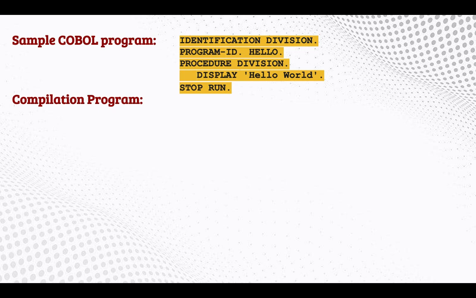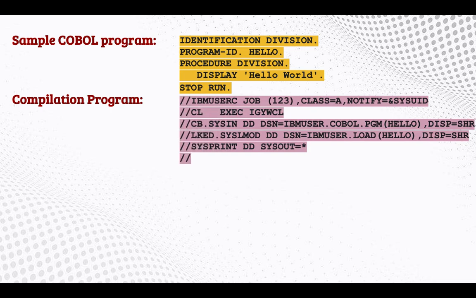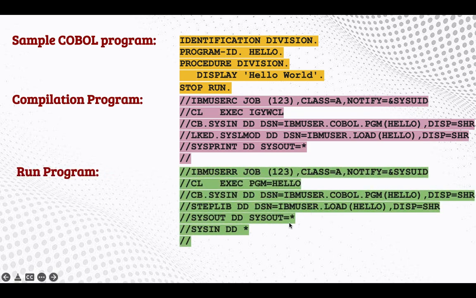Once we write the COBOL program, if you see here, this is just English language, like identification division, program ID hello, procedure division. Each word is formed with English words only. Once we write the COBOL program, we need to compile the program. By using this, we can compile the program, and in case of any errors, we can see them here. And at last, we need to run the program so that we can get the output. Here my sample program is just to display hello world, so I'm seeing the output as hello world.